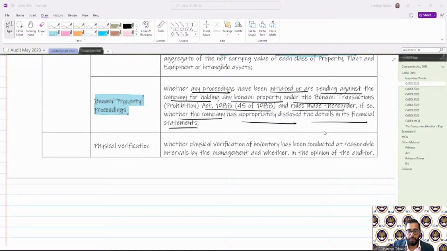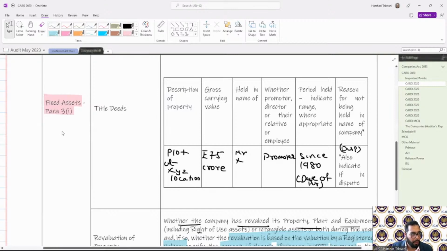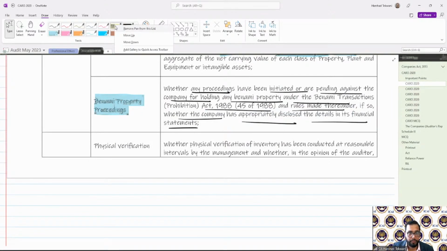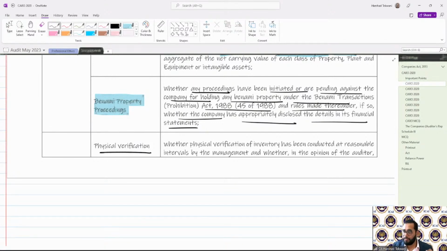Okay. Now the second point starts, the inventory. This was fixed assets, pure fixed assets, para 3.1. Now we will start inventory. So the first point for the inventory is physical verification. Same as property, plant and equipment, we will be discussing whether physical verification was conducted at reasonable intervals.